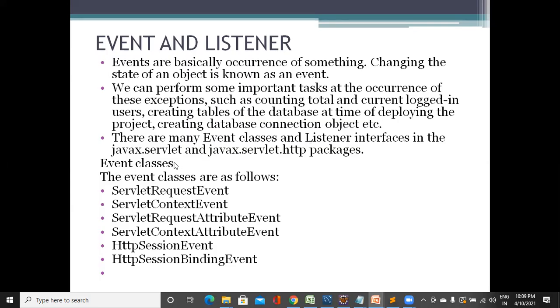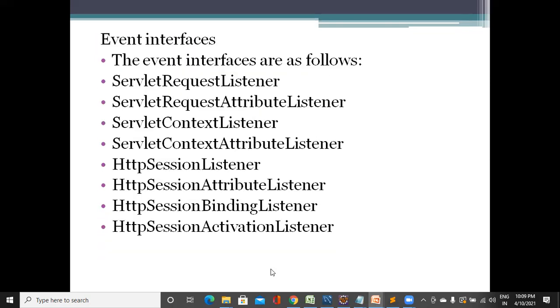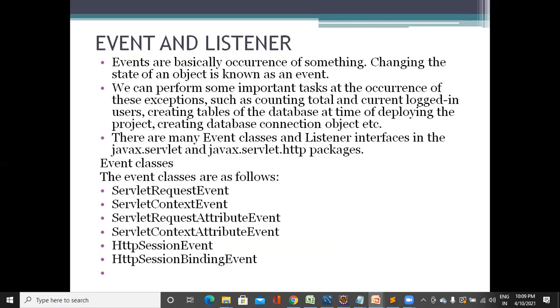Now, what are those event classes? ServletRequestEvent, ServletContextEvent, ServletRequestAttributeEvent, ServletContextAttributeEvent, HttpSessionEvent, HttpSessionBindingEvent, and so on. These are the event classes.